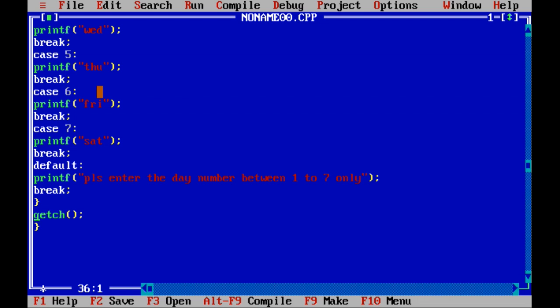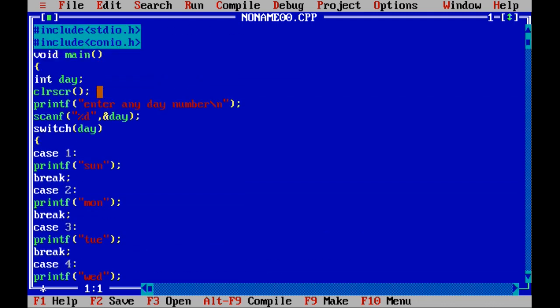So this is the concept of switch. So you have clarity now. In the exam, if you get this question, no need to write all the cases. You write one case and a default statement is more than enough.